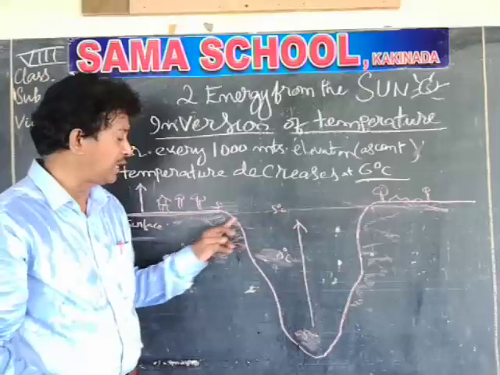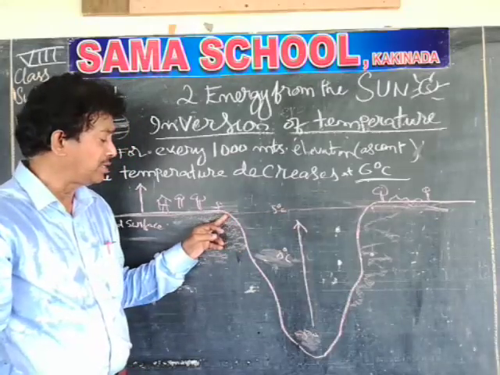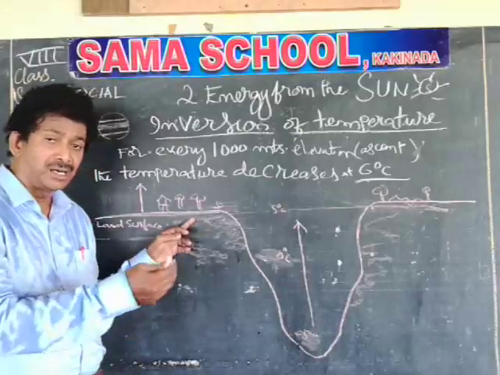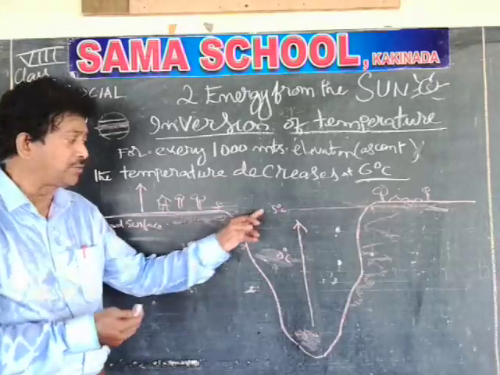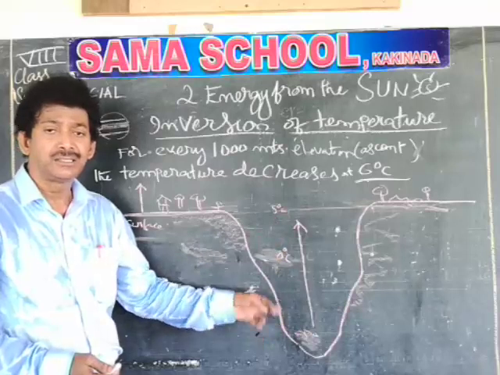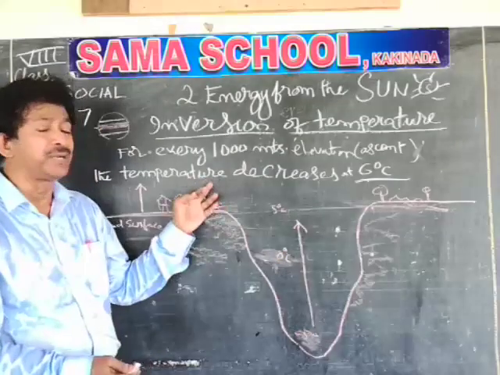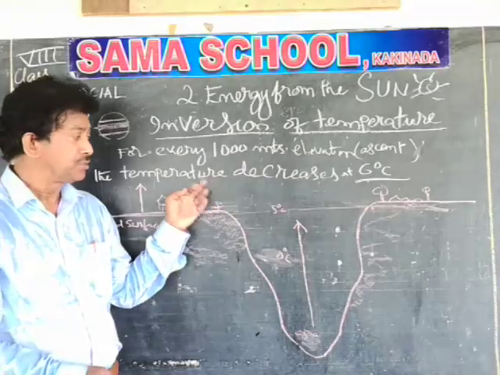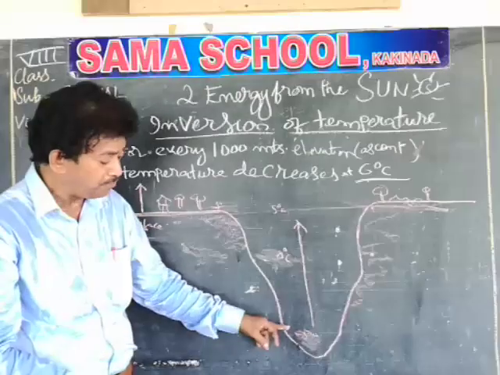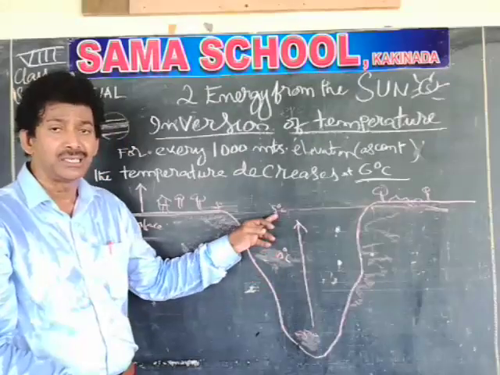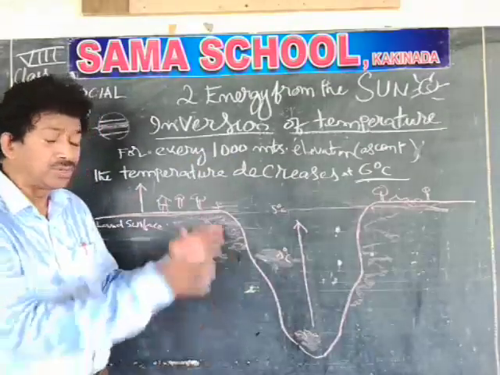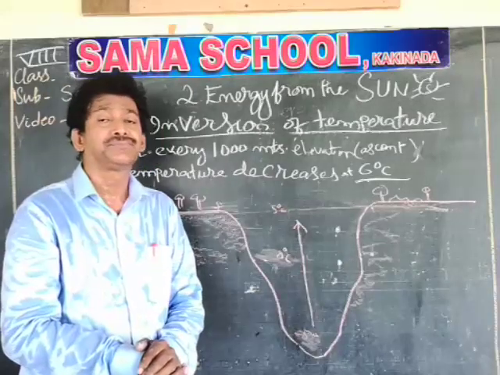Once it comes to the level of the ground, where the valley top joins the earth surface, where ordinary people, villages and towns are located, it is 5 degrees. The temperature is rising instead of declining. So this is the inversion. Here the statement does not stand valid. According to the statement, the temperature should fall. But that is not happening; the temperature is increasing. This is inversion of temperature. This only happens during the winter season.